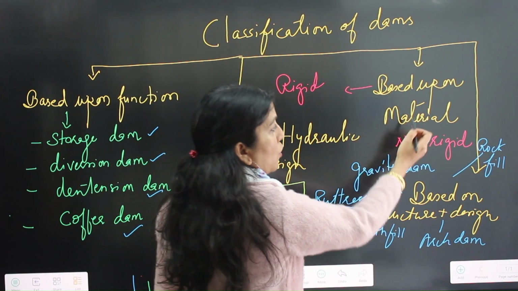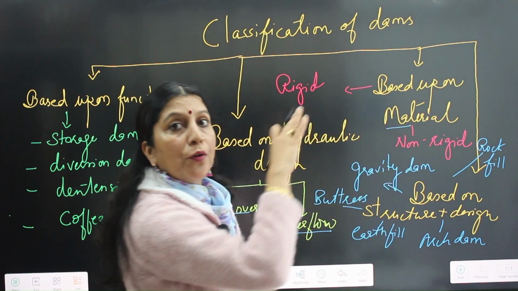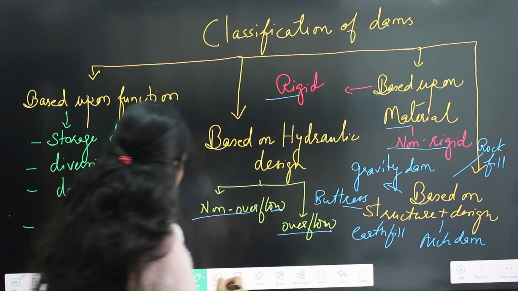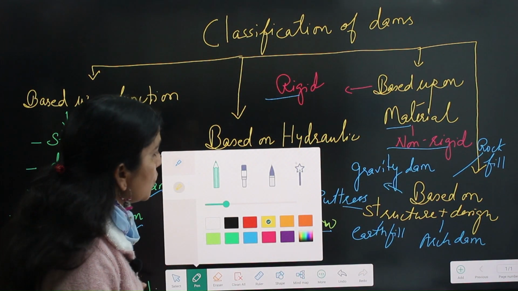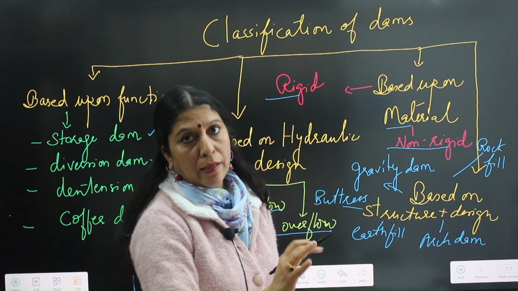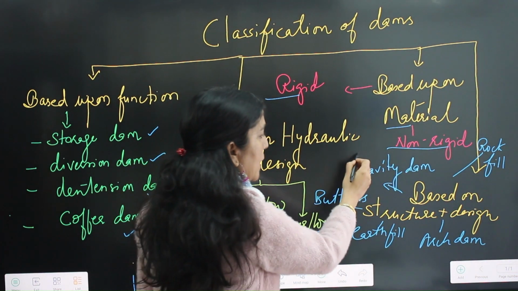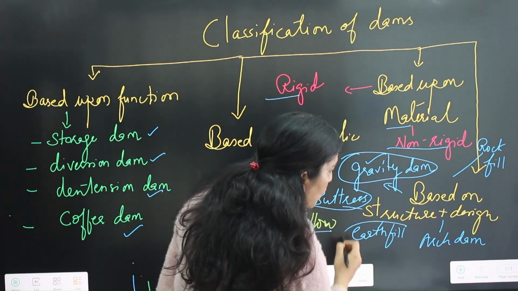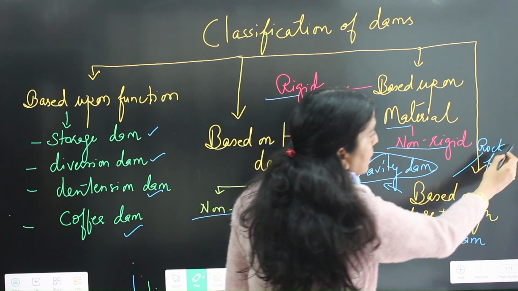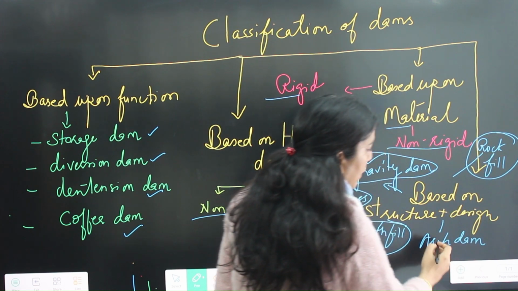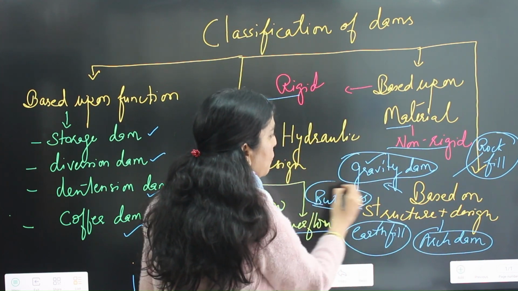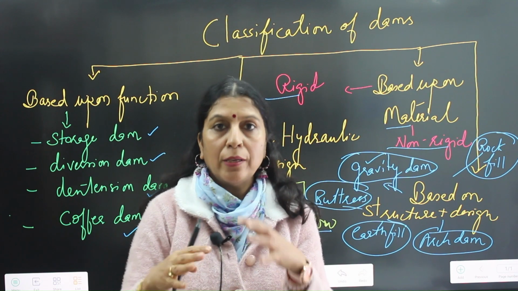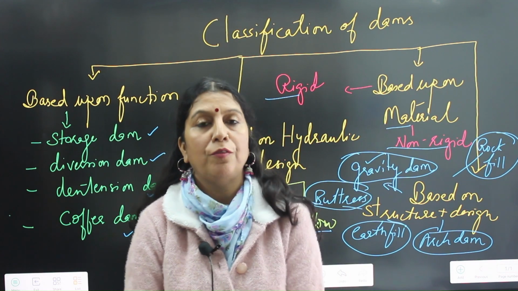On the basis of material, dams are divided into two types: rigid dam and non-rigid dam. And on the basis of structure and design, dams are divided into the following: number one is a gravity dam, number two is an earth fill dam, number three is a rock fill dam, number four is an arch dam, and number five is a buttress dam. In this video, we will understand the difference among all these types of dams.